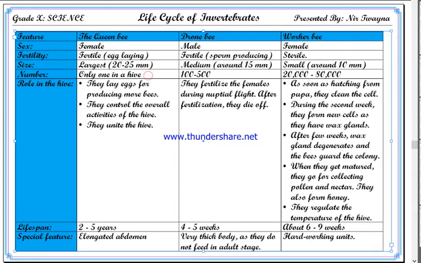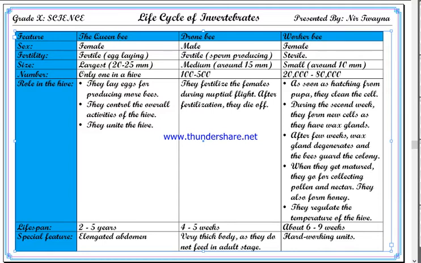Another difference between queen bee and worker bee is that the worker bee has a curved sting, but the queen bee has a straight sting. Once a worker bee stings someone, it cannot take the sting out of the skin, so it has to die after stinging. But since the queen bee's sting is straight, she can sting others multiple times. It is like a sword. The sting of the queen bee is like a needle, but the sting of the worker bee is like a hook.